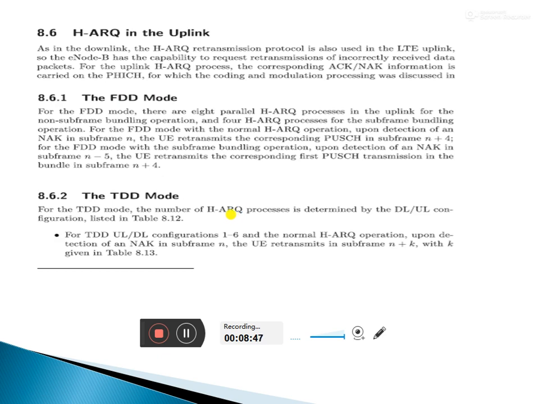The last topic is the hybrid automatic repeat request in the uplink. In the uplink there are 2 modes of operation. One is frequency division duplex mode and the other is time division duplex mode. In frequency division duplex, it is divided on a frequency basis.